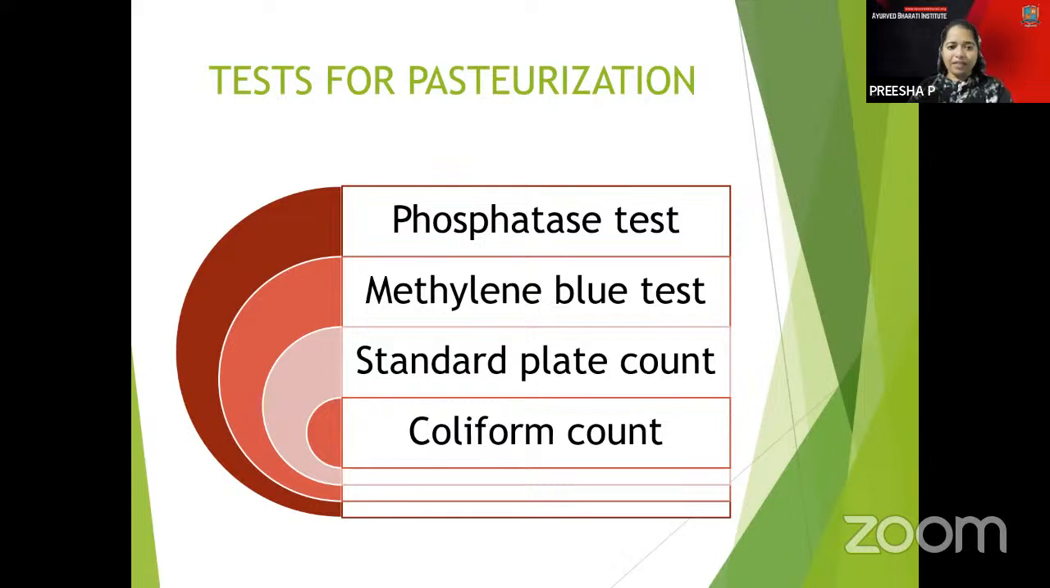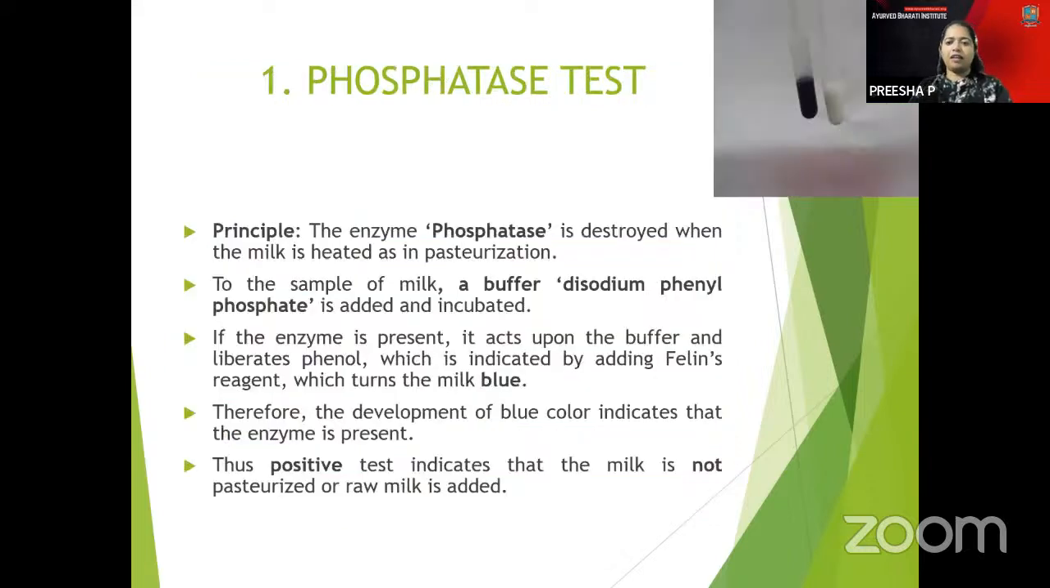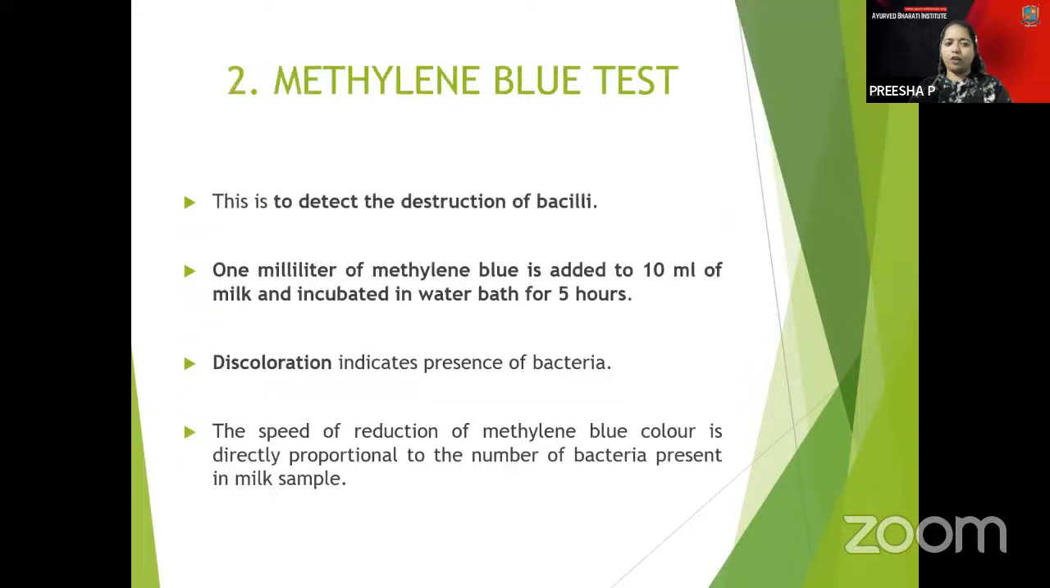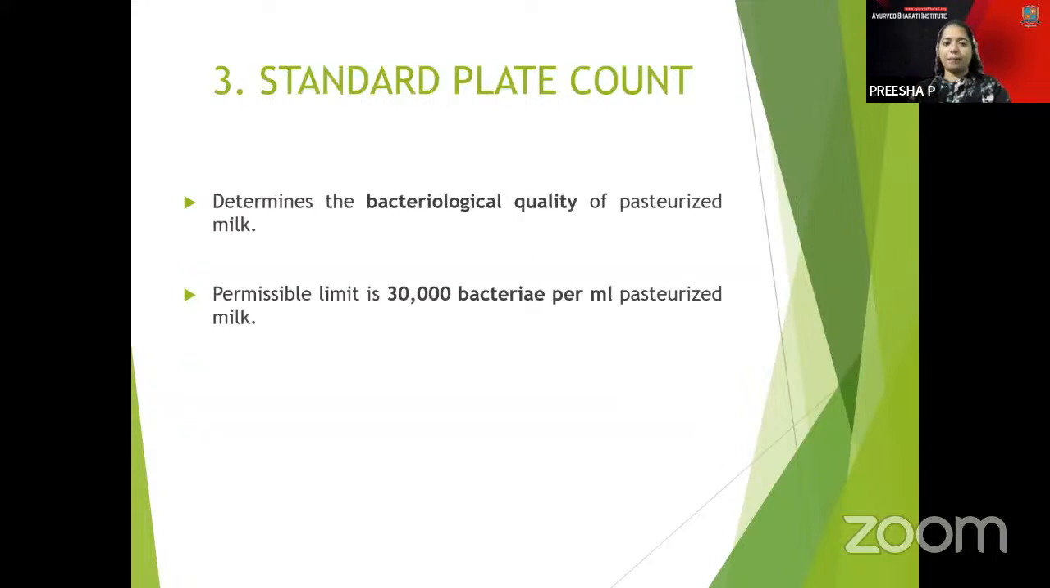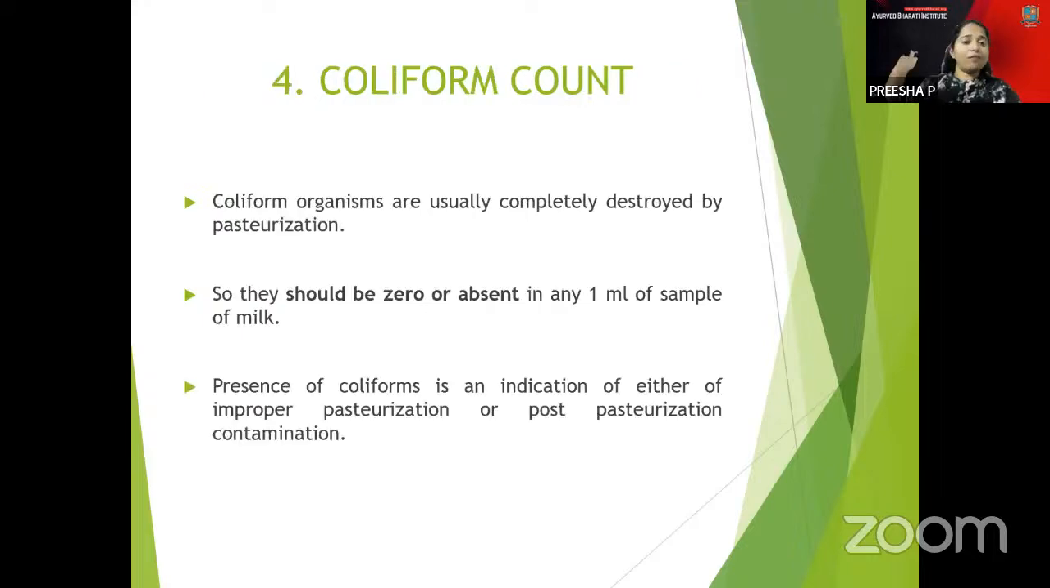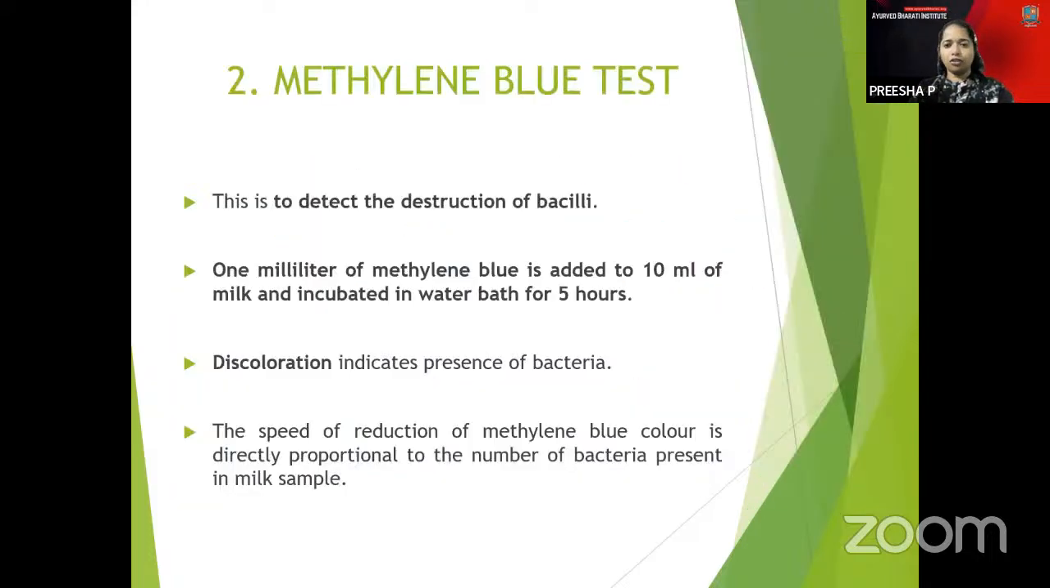You have the phosphatase test, wherein disodium phenyl phosphate is added and incubated. The methylene blue test detects the presence of bacilli, and discoloration indicates bacterial presence. Bacteriological quality of pasteurized milk: the permissible limit is about 30,000 bacteria per ml. You have the coliform count, so it should be 0 or absent. These are all the things which are told.